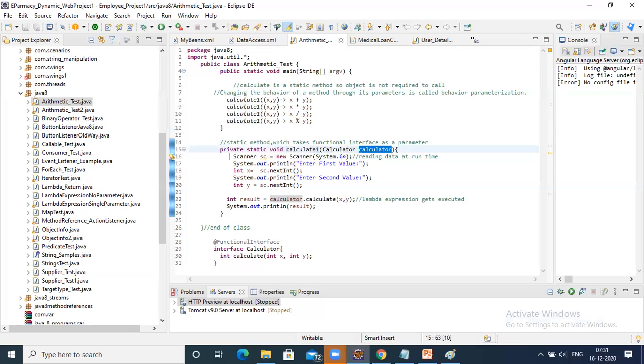Okay, now what we are doing inside this: System.in, that is, we are reading values. Now you might ask me, execution is always sequential, isn't it? So here if you observe, after the statement execution at line number 4, the control will come to line number 8. Meaning the JVM will look for calculate1 x comma y, x plus y.